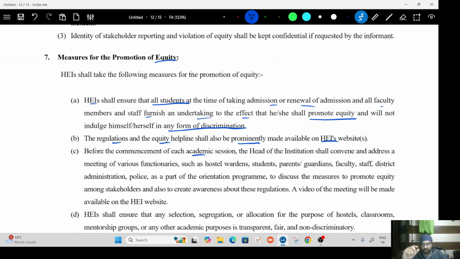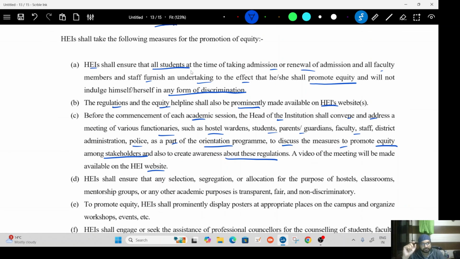And before the start of any academic session, the head of the institute shall convene and address all the functionaries, hostel wardens, students, parents, guardians, faculty, police, administration, to an orientation program. Now, what will this orientation program be? To discuss measures to promote equity among the stakeholders. Again, everybody is included here. Also to create awareness about this regulation, and record this orientation program and post it on the website.